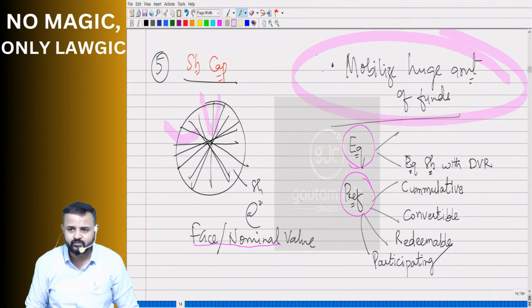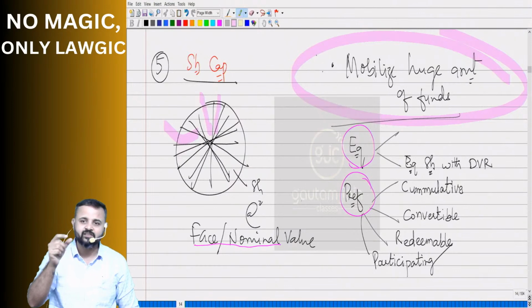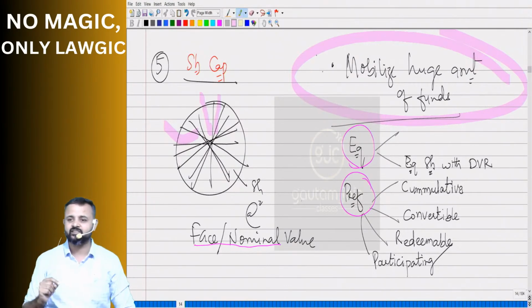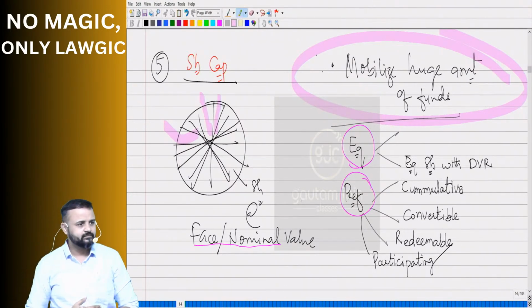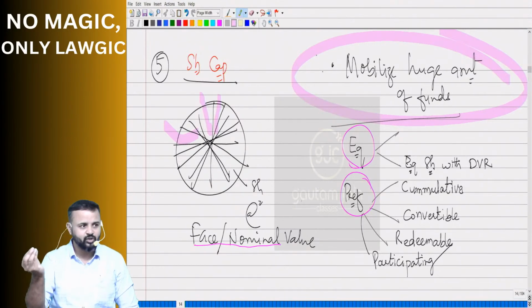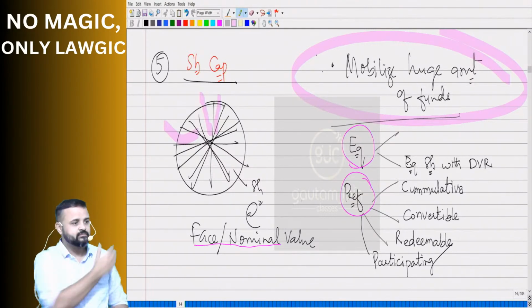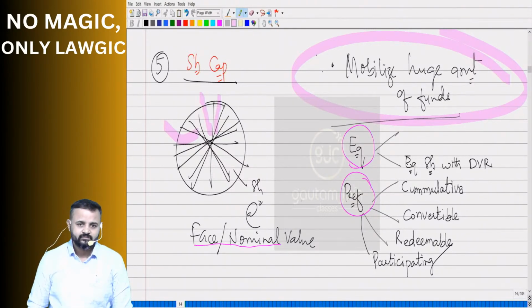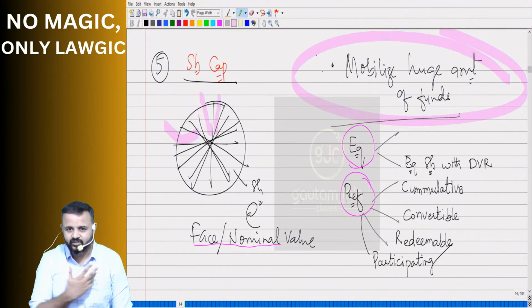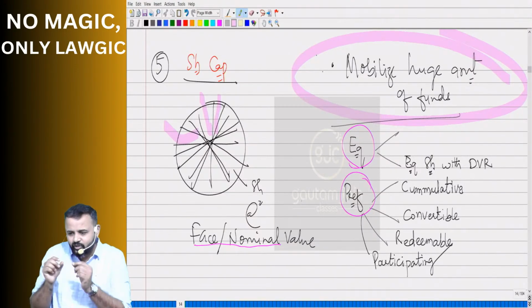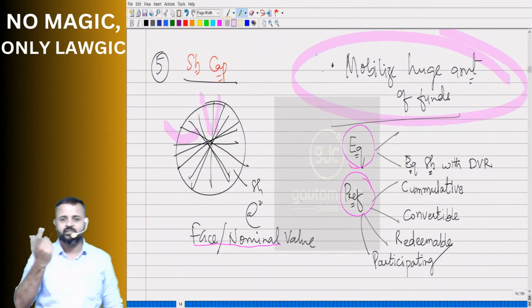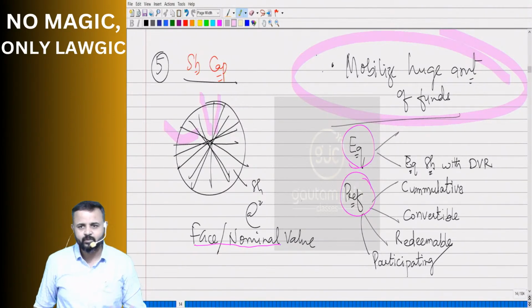It becomes affordable, no? Now you are interested in buying one share of Reliance Industries Limited. Buy. So with one share, with not even 1,000 rupees, you will become what? Shareholder of Reliance. That's possible because of this concept. The whole capital is divided into small parts and each part is a share. So buy a share and become the owner. Of course, you will not be the whole owner, you will be a part owner, but you will be an owner.